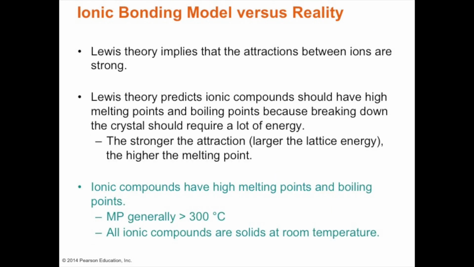So when we go to the bonding versus what is actually real, then the Lewis theory implies that attractions between ions are strong. Lewis theory predicts ionic compounds should have high melting points. And sure enough, the melting point of sodium chloride is much greater than 300 degrees C, I think about 900 or so.